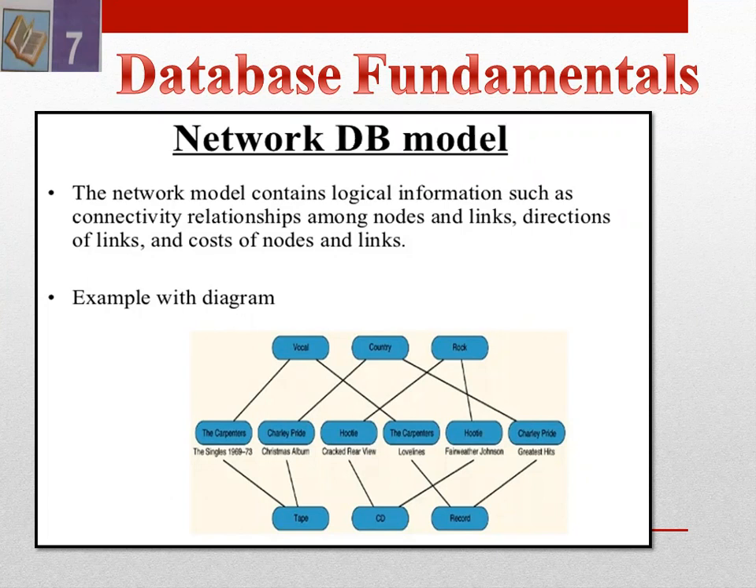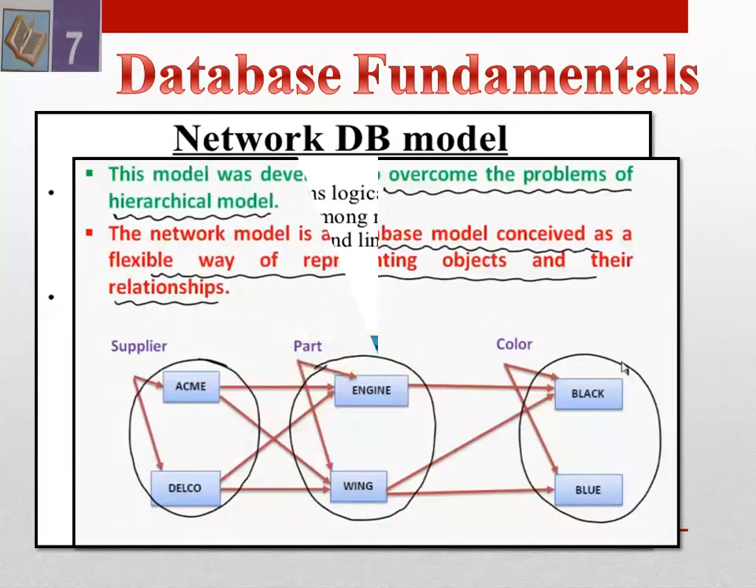In the network database model, the network model is similar to the hierarchical model. The difference is that a child node can have more than one parent node. The child nodes are represented by arrows in the network model. It requires a more complex diagram to represent a database. It also provides more flexibility than the hierarchical model. So the model was developed to overcome the problems of the hierarchical model.